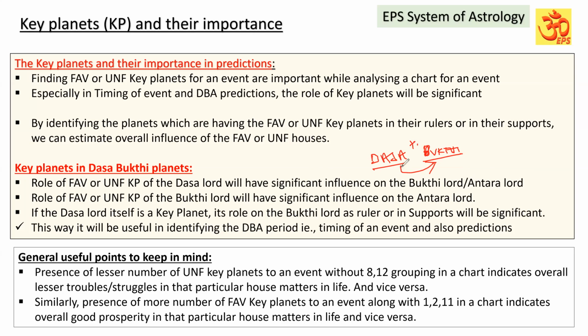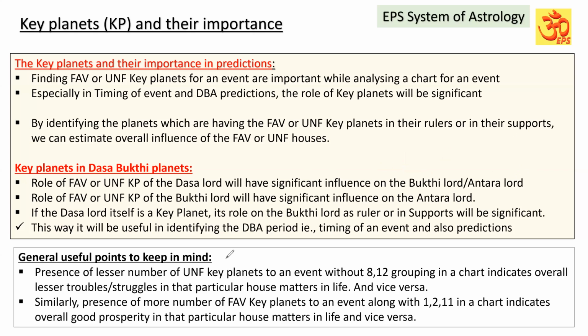If we are able to identify that key planet playing a role in the Bhukti Lord, that Bhukti Lord has a direct connection to the Dasa Lord and will get the influence of the Dasa Lord significantly. That way we can identify the connection between the Dasa and Bhukti and their strength in giving predictions. I will explain these in detail under DBA prediction and also under one more topic called PILT connections.